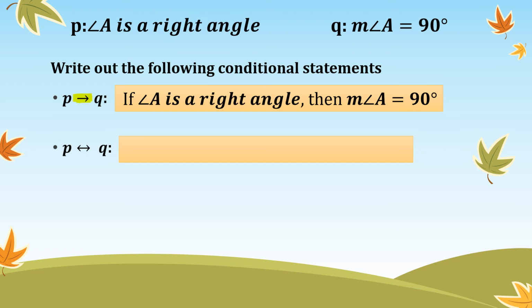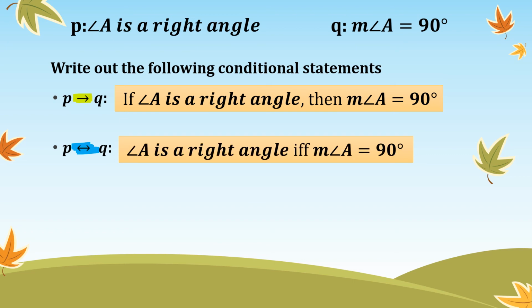This one is a biconditional. So you have to use if and only if, okay? You first do P, if and only if Q. So angle A is a right angle if and only if the measure of angle A equals 90, okay?